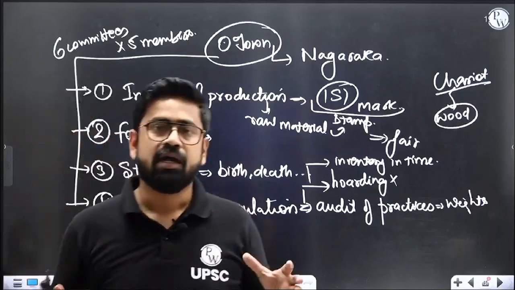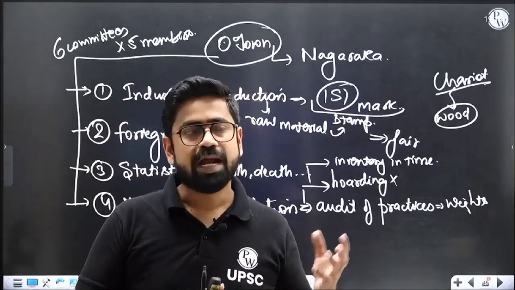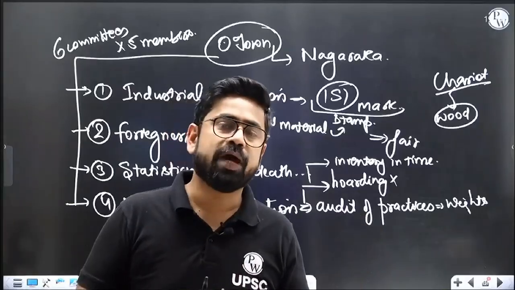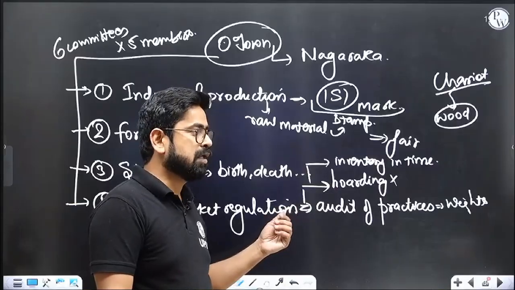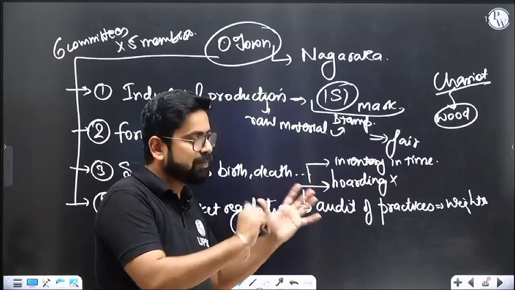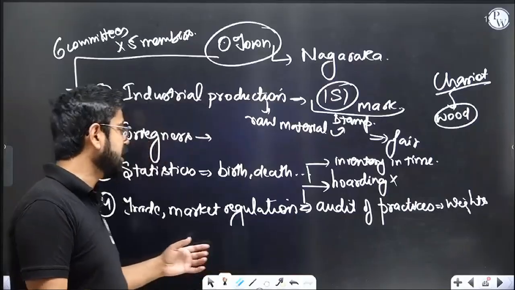Suppose if I have bananas, I should sell the bananas which are of old stock first, so that they don't decay in the store, and then I should go ahead with the fresh stock. There should be no holding, and the things should not decay or we should not lose them in the storage. Something like that. It has to be managed somehow. The trade market, all these things have to be managed by this particular committee.